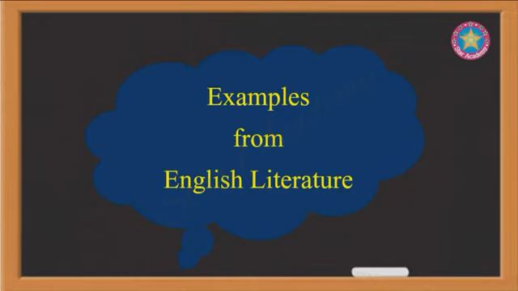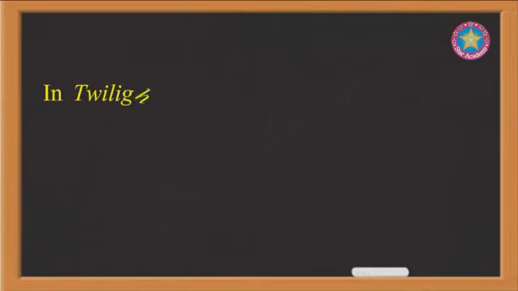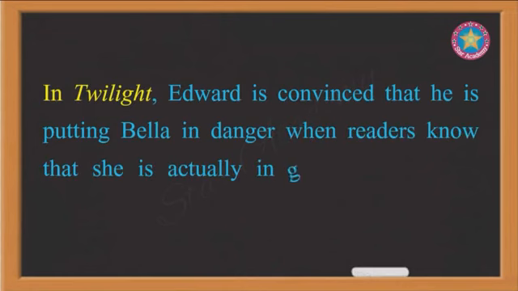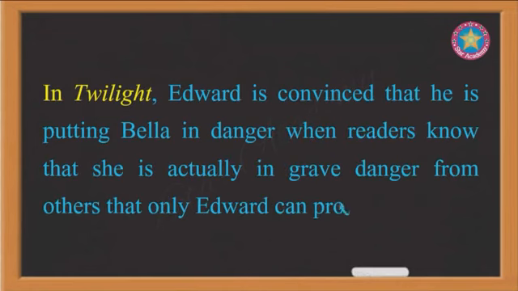Examples from English literature. In Twilight, Edward is convinced that he is putting Bella in danger, when readers know that she is actually in grave danger from others that only Edward can protect her from.